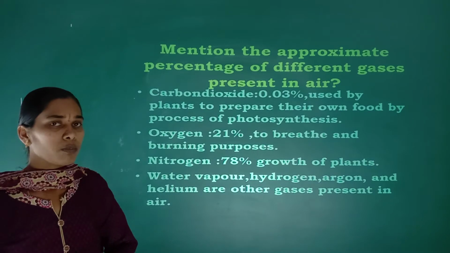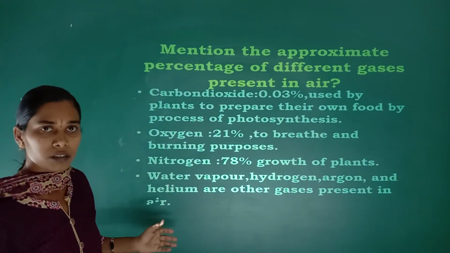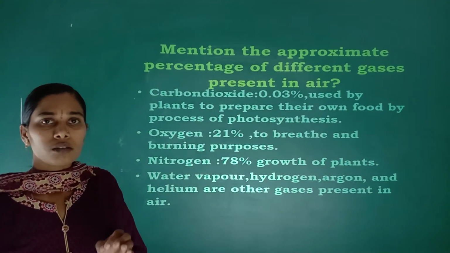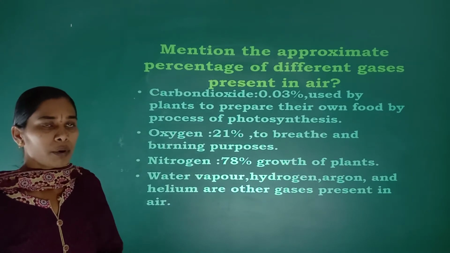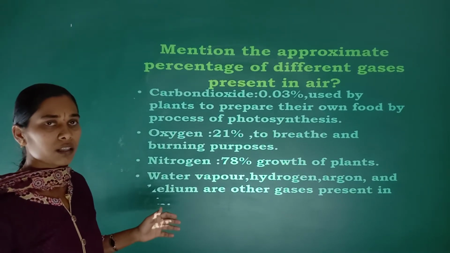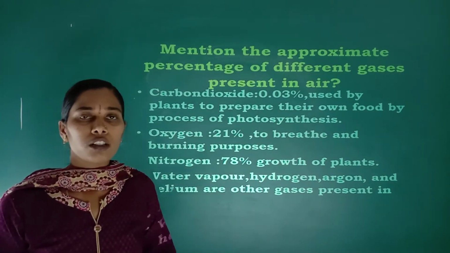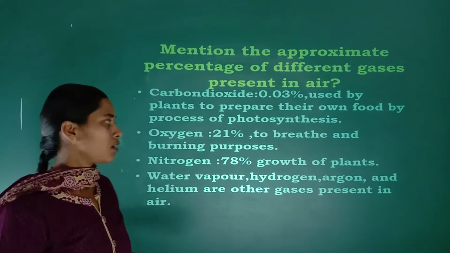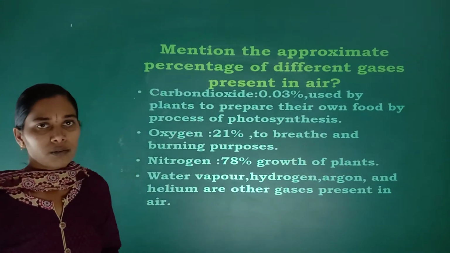What is the approximate percentage of carbon dioxide in the air? 0.03%, and it is used by the plants to prepare their own food in the process of photosynthesis. Then oxygen.